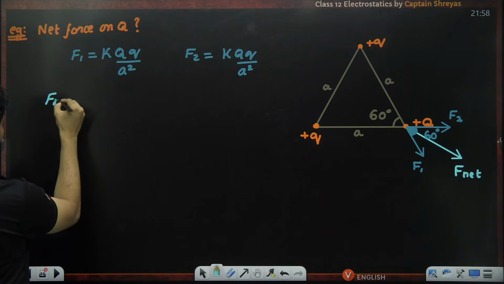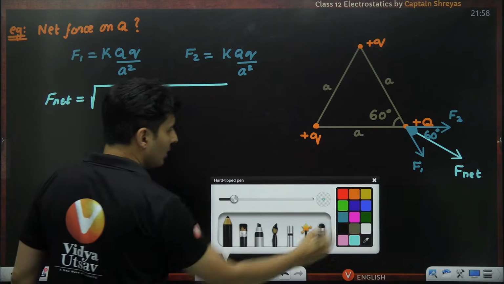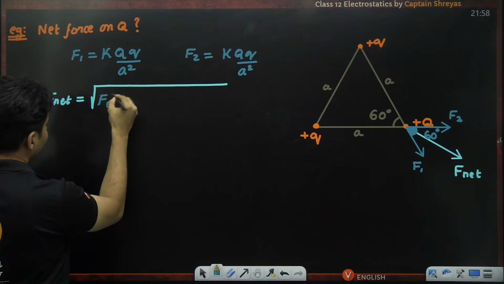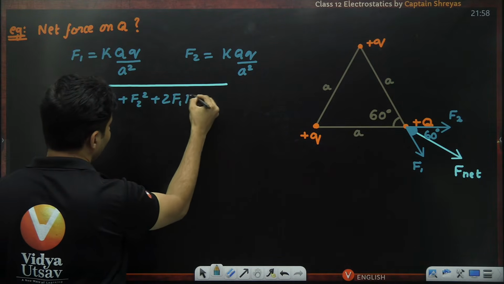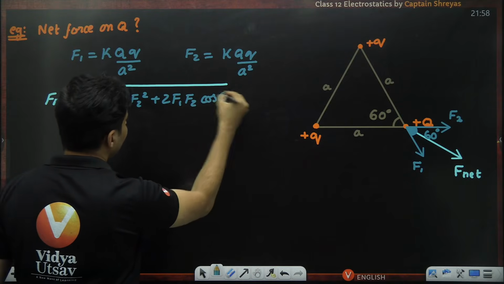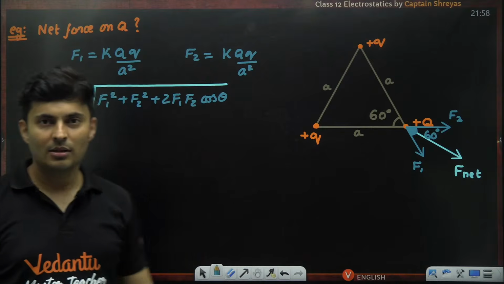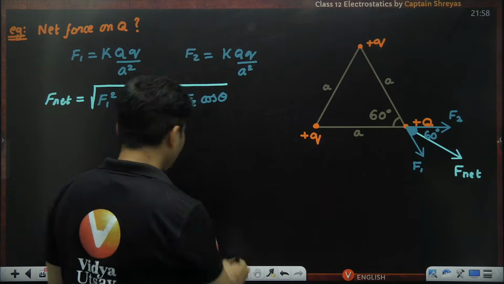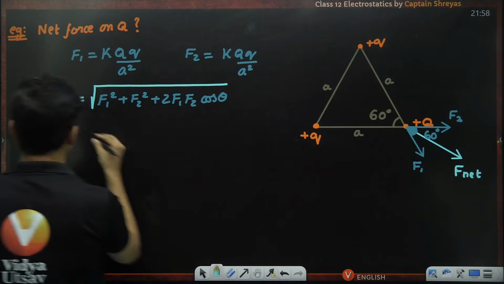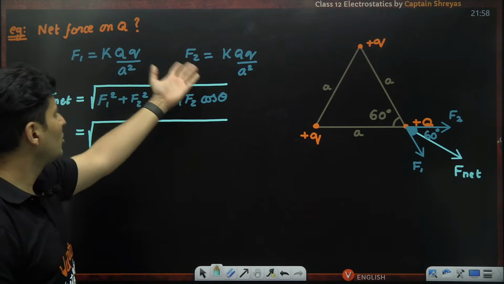The net force will be nothing but root of F1 square plus F2 square plus 2 F1 F2 cos theta. This is the vector addition formula you have learned in 11th standard, one of the first few chapters. So all I need to do is substitute the value of F1 and F2. But wait a minute, these values are so big.